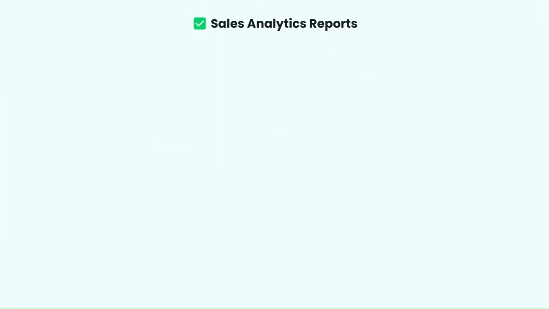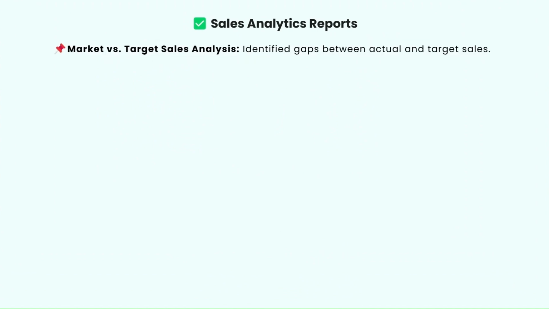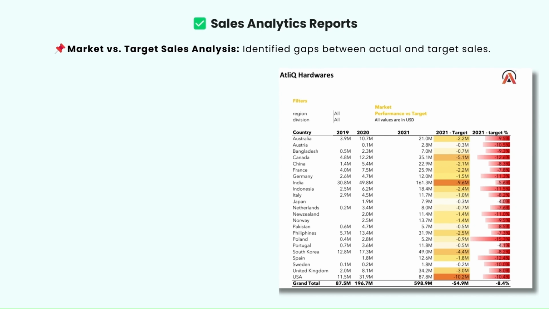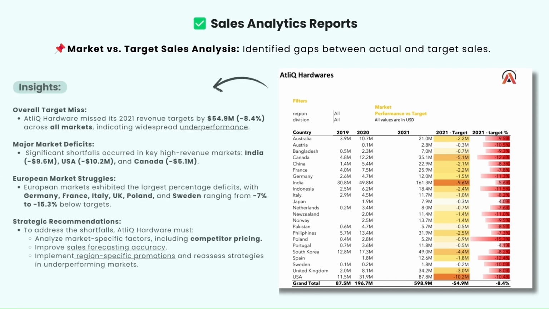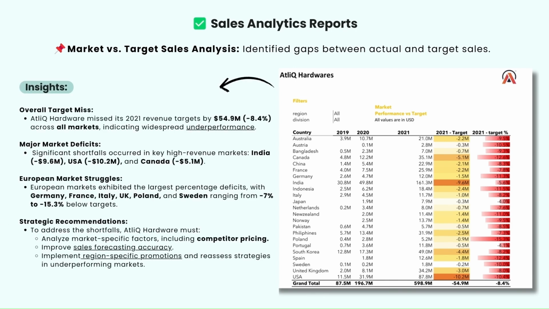Moving ahead, the second report in the sales analytics report is market versus target sales analysis. This report will help us identify the gap between the actual and the target sales. The insight we are getting from this report is that there is an overall target miss, meaning AtliQ Hardware missed its 2021 revenue target by 54.9 million, that is approximately minus 8.4% across all markets, indicating widespread underperformance. Second, significant shortfalls occur in key revenue markets like India, USA, and Canada.